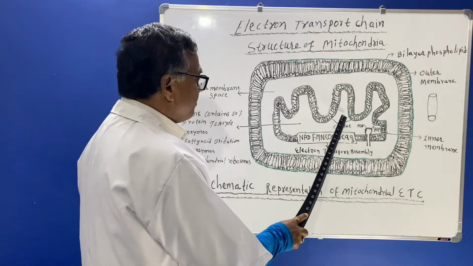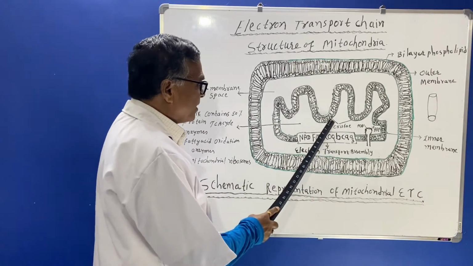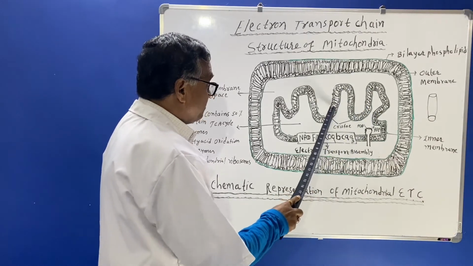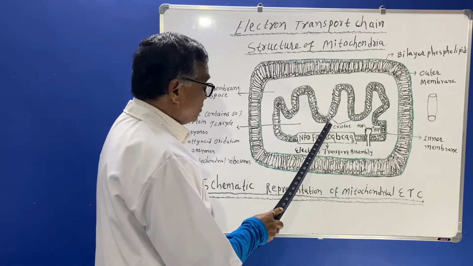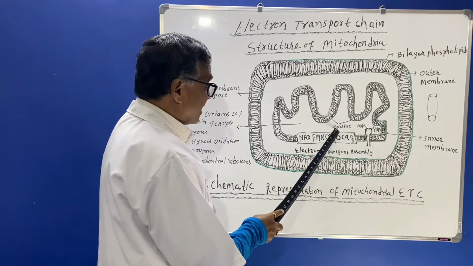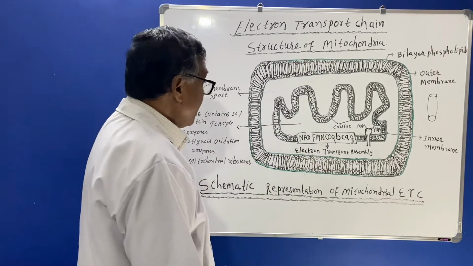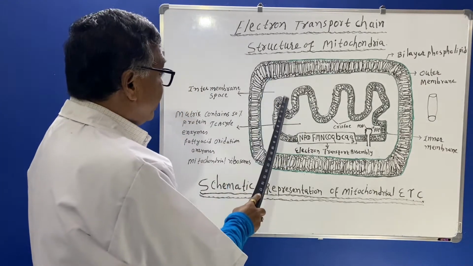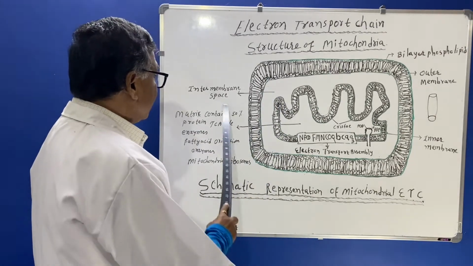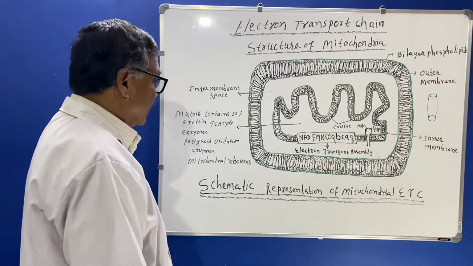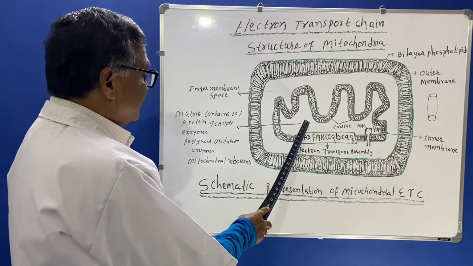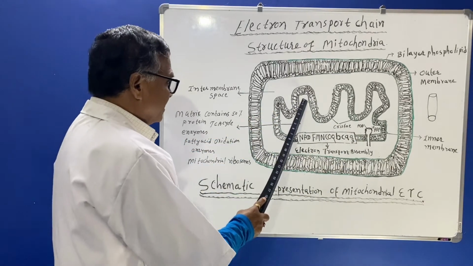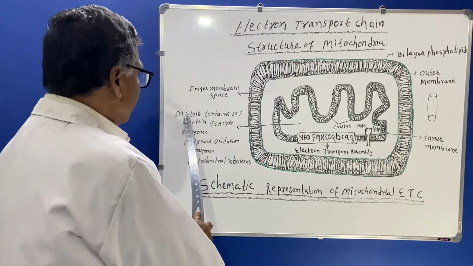This inner membrane has a structure like this: up down, up down, up down, and the lower ends are known as cristae. The interspace between the outer layer and inner layer is known as the intermembrane space, and the space which remains inside the inner layer is said to be the matrix.